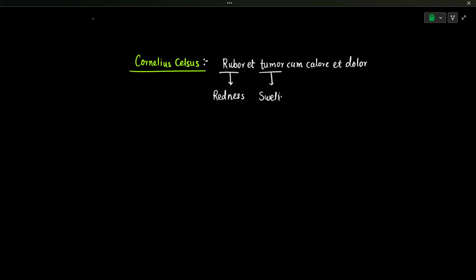So redness, swelling, redness and swelling, they will come with the heat and pain. Okay, so these are the signatures of inflammation. So the earliest documentation was done by Cornelius Celsus, and after that, to add on this, there was a scientist known